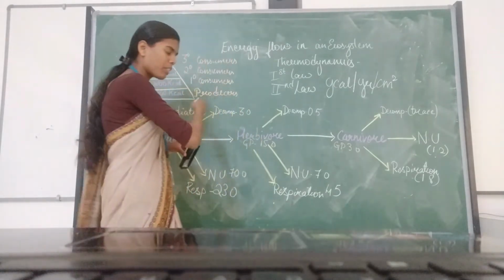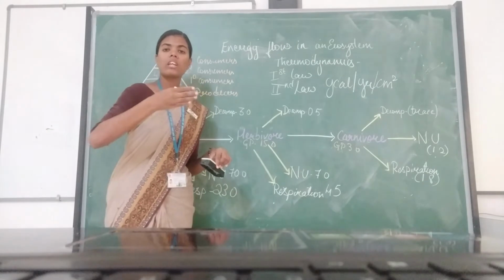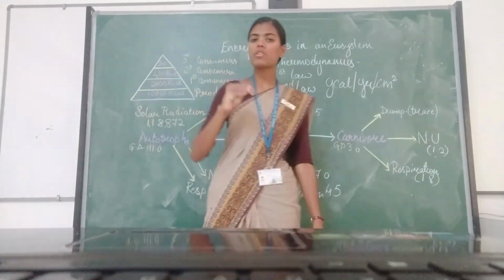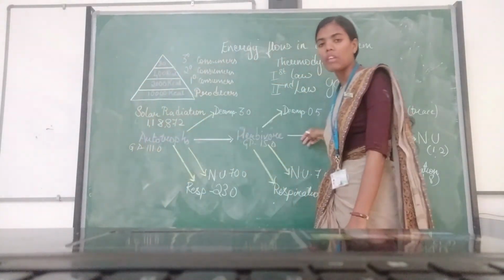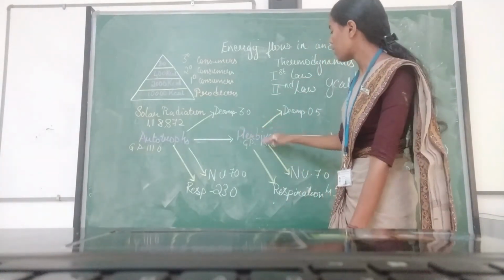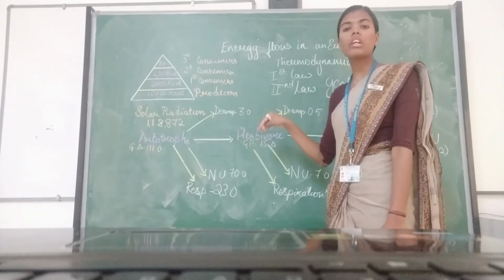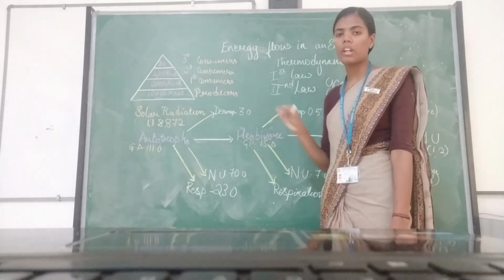So each and every time there is an energy transfer, only 20% of energy is transferred in each trophic level, whereas 80% of energy is used by the organisms or individuals of that particular trophic level.